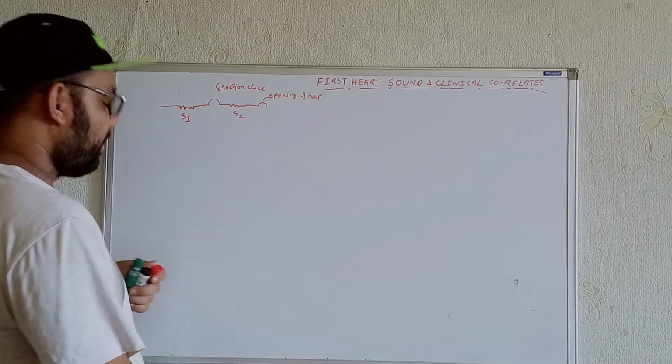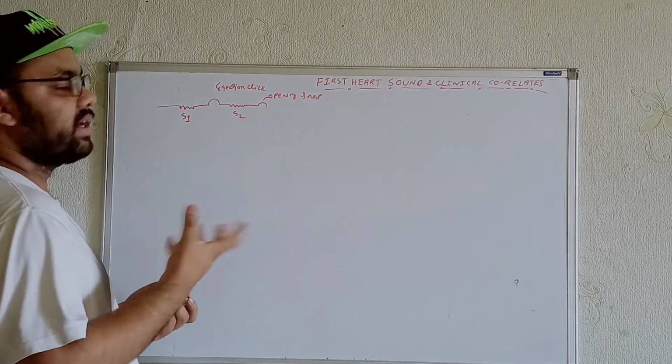Now see, normally we get the opening snap in daily routine.